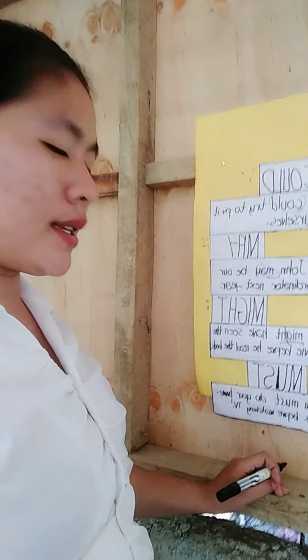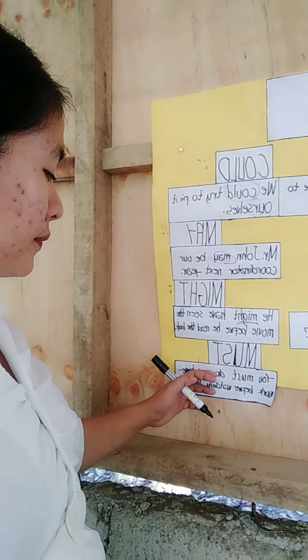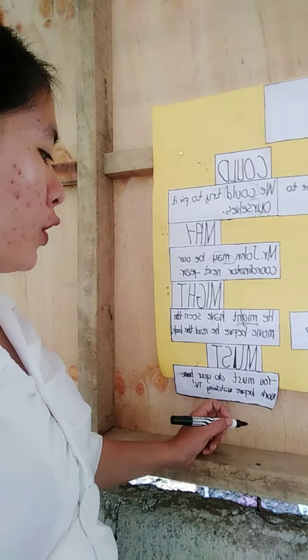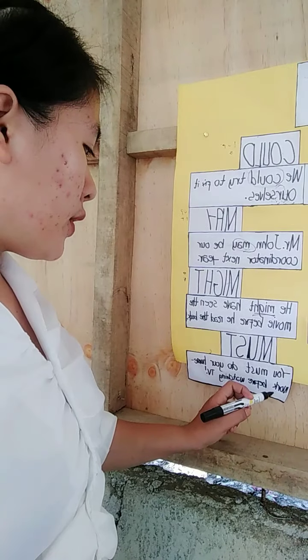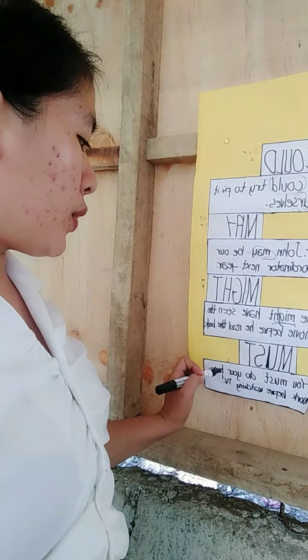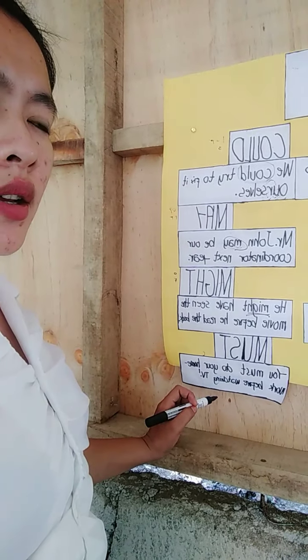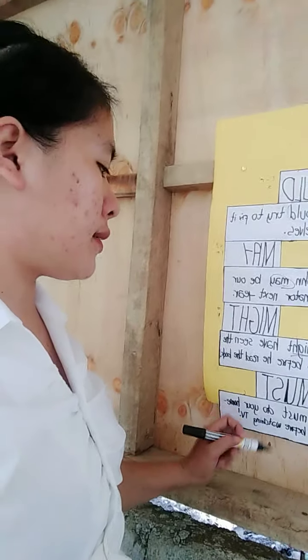We will proceed. The modal verb must. Example: you must do your homework before watching TV. What comes to your mind in this sentence?